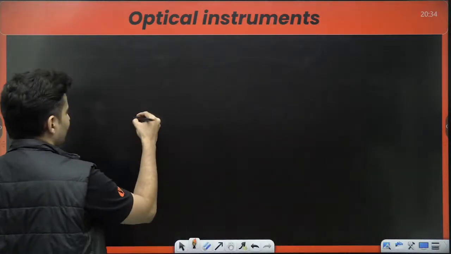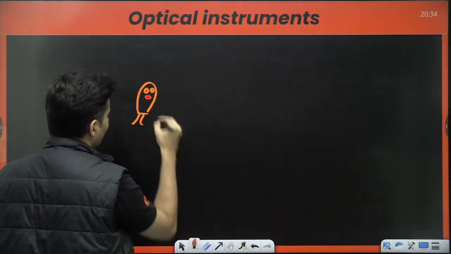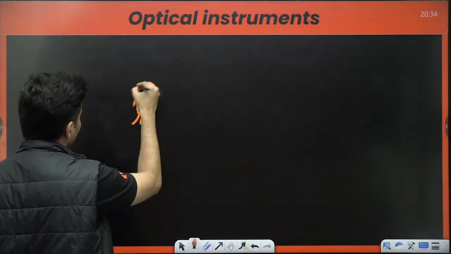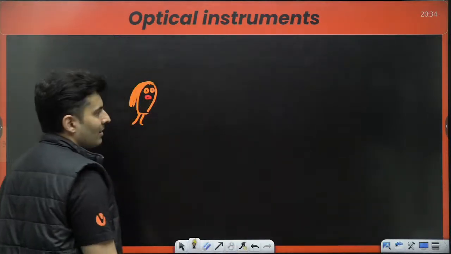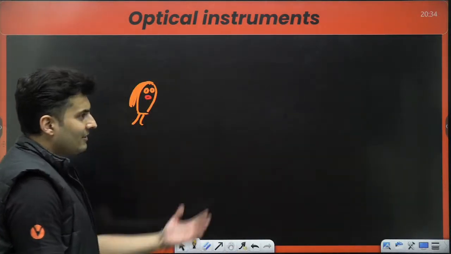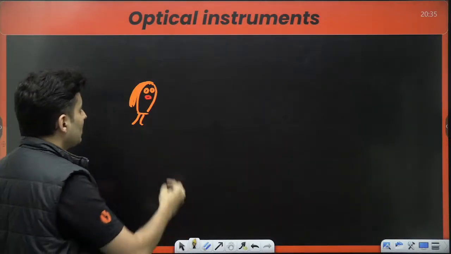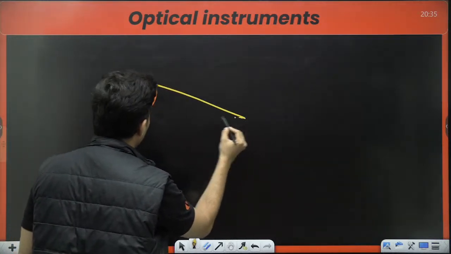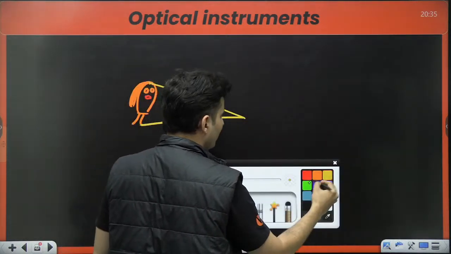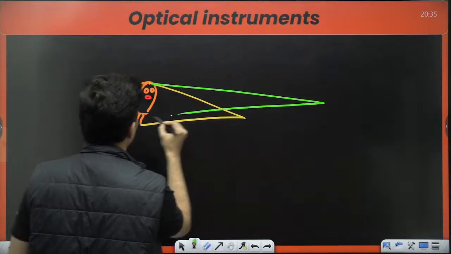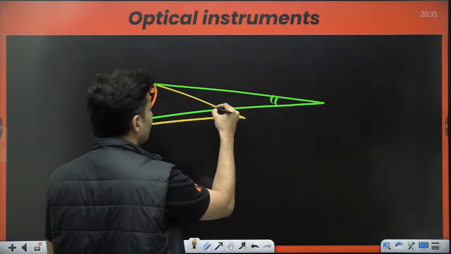See, if this is a beautiful Champa and Pandu wants to examine her, Pandu wants to see her. As Champa comes close, Champa looks bigger and bigger. Reason is very simple. If Champa is here versus Champa is far away, the angle is different. The angle subtended is different.